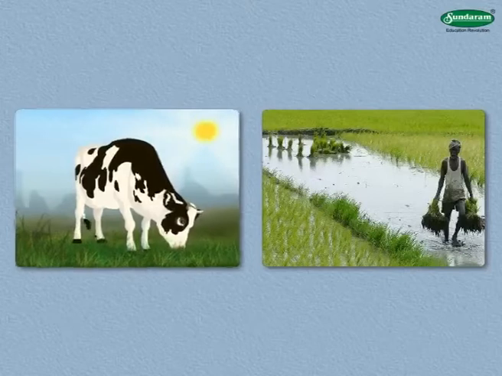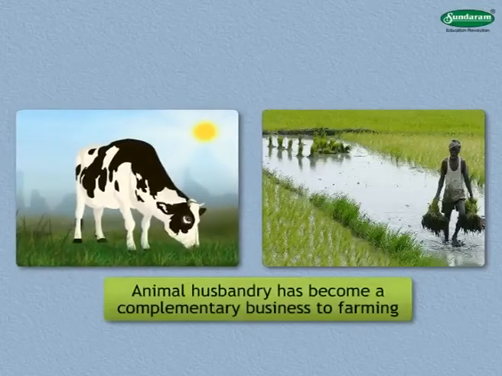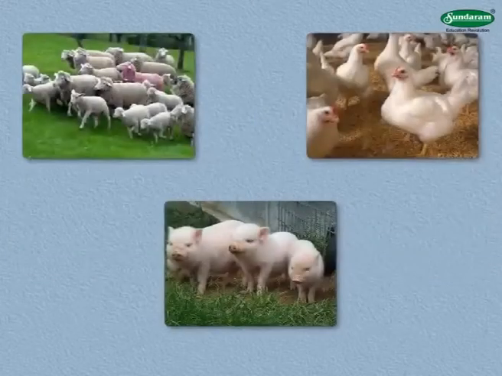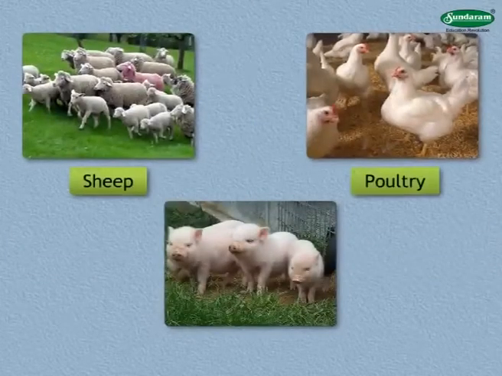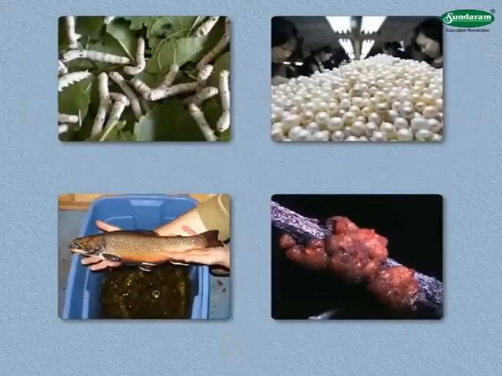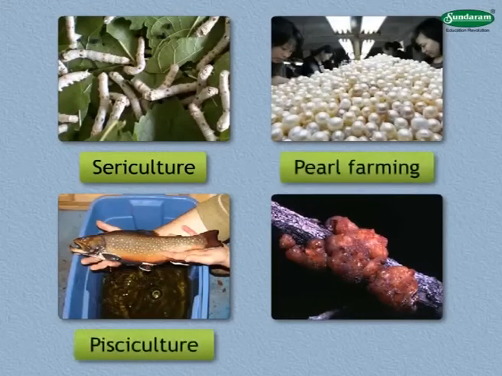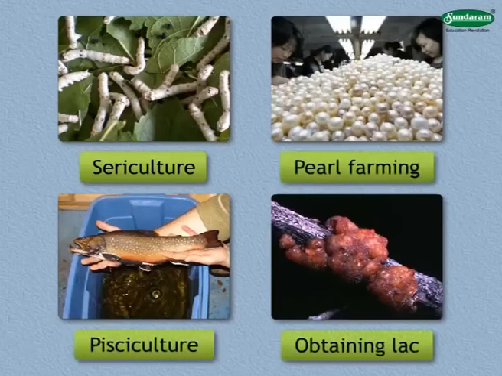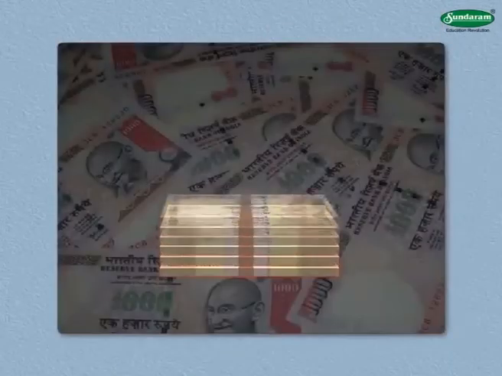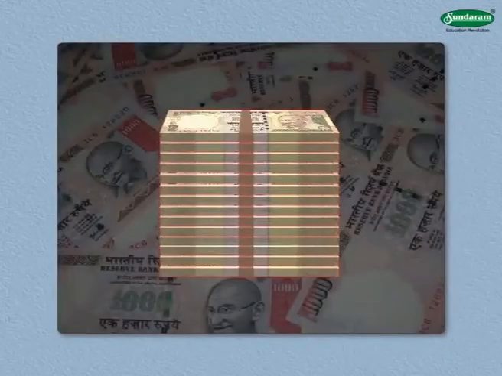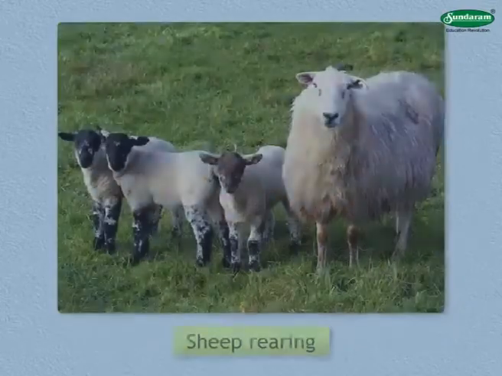As these animals feed mostly on plants, animal husbandry has become a complementary business to farming. It includes keeping sheep, poultry and pigs. There are other animal-based occupations which include sericulture, pearl farming, pisciculture and obtaining lac. Now we shall study about these complementary occupations which help to enhance income. So here we start with the first one.